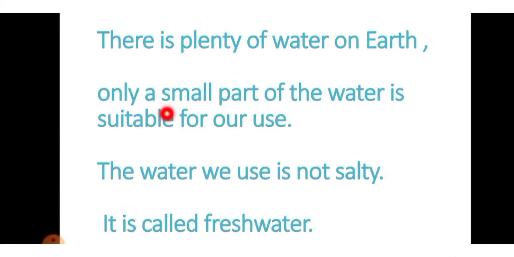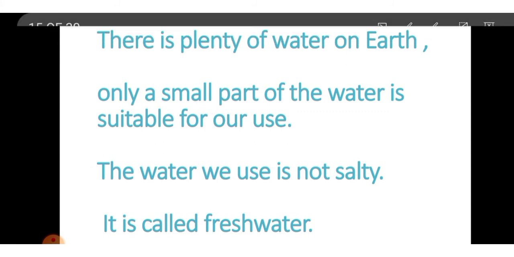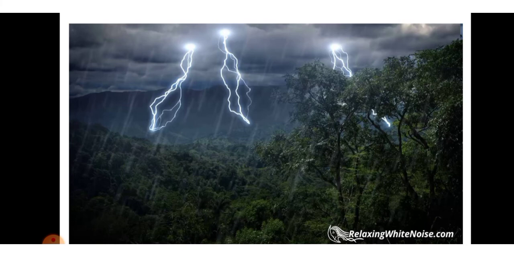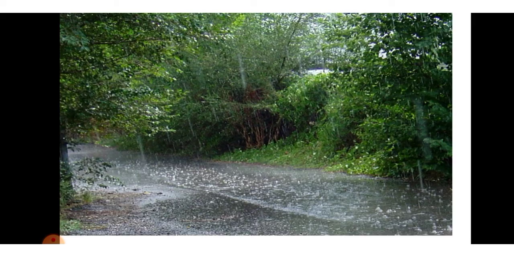There is a plenty of water on earth, only a small part of the water is suitable for our use. The water we use is not salty, it is a fresh water. Now from where we get this fresh water? What is the answer? The only answer is rain. We get the fresh water from the rain only.